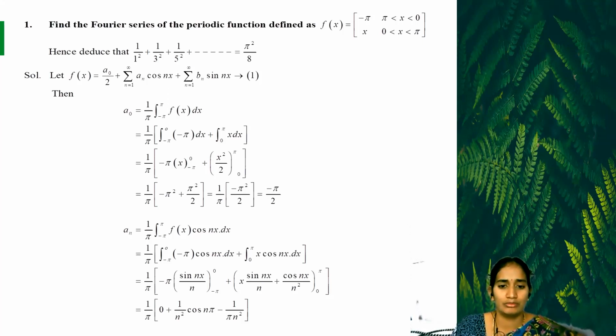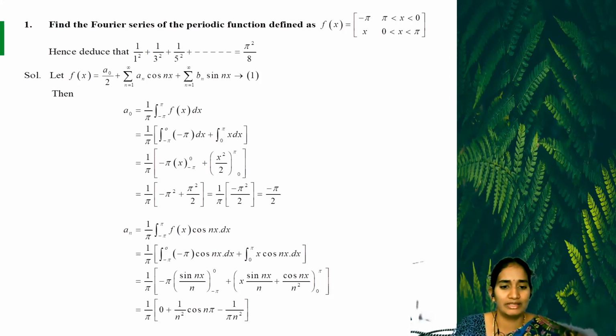So we write x into sin nx by n minus the derivative of u, which is 1, times the integral of sin nx by n, which is minus cos nx by n squared. So one negative in the formula and one negative become positive, giving cos nx by n squared.